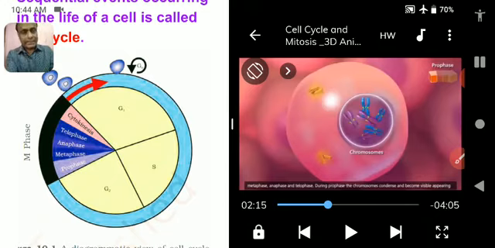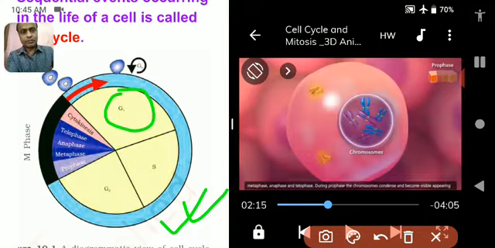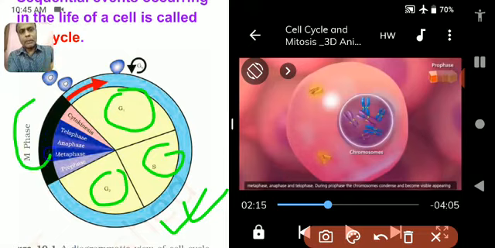And you can see a figure of the cell cycle has been given in this data. See, this is the figure of a cell cycle. In this cell cycle, you can easily see that the cell cycle has been divided into 4 main categories: that is G1 phase, S phase, G2 phase, and mitotic or meiotic phase.